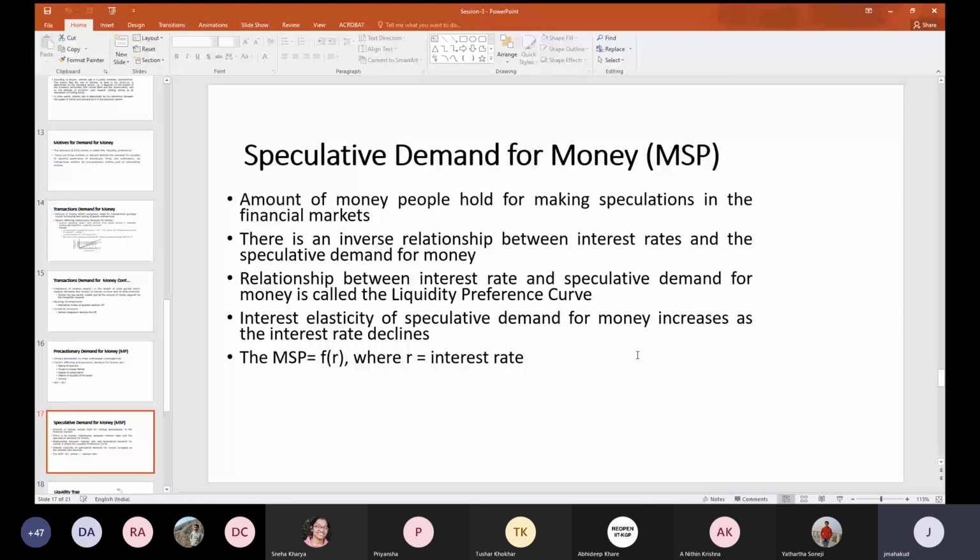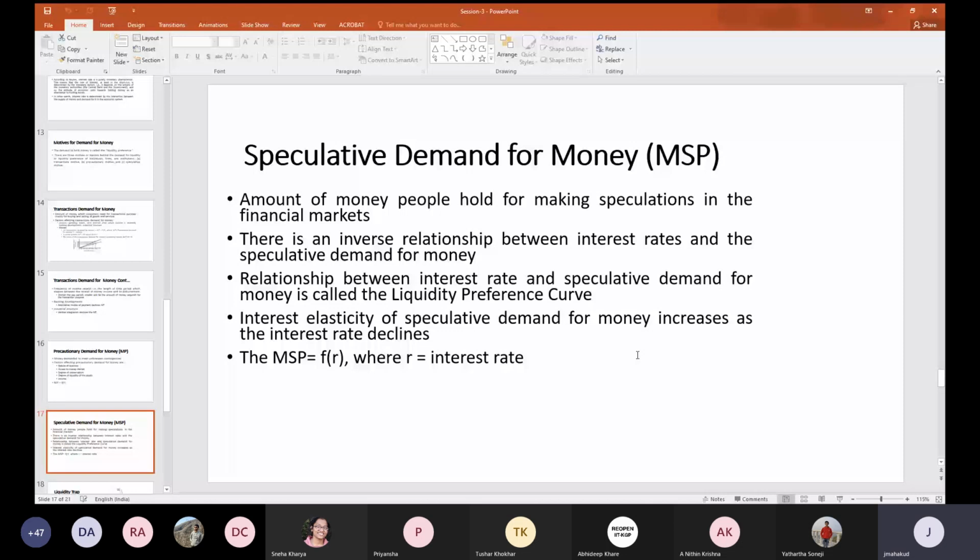If you are expecting that the interest rate is going to go down, you buy the bond at a lower price when the interest rate is high, and whenever the interest rate declines, the price of the bond increases, and at that point you can sell that bond. So you can generate some extra return from this. That's why the speculative demand for money is a function of the interest rate.